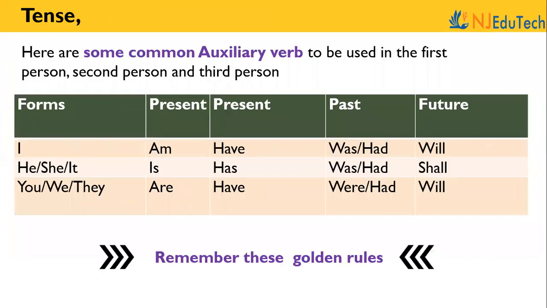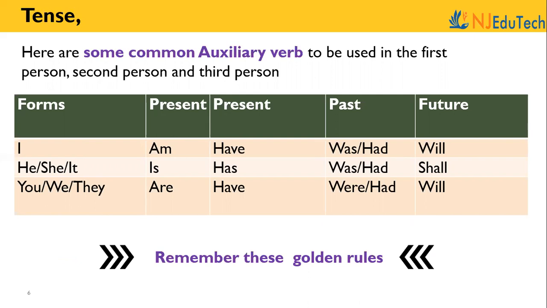Let's look at some auxiliary verbs and their forms. For I, we should use am, have in the present tense. And for the past tense, we can use was, had. And in the future tense, the auxiliary verb will be used is will. If you use he, she, and it, then is, has in the present tense, was and had in the past tense, and in the future tense, it will use shall. And if you are using you, we, and they, then in the present tense, are and have, in the past tense, were and had, and in the future tense, will.